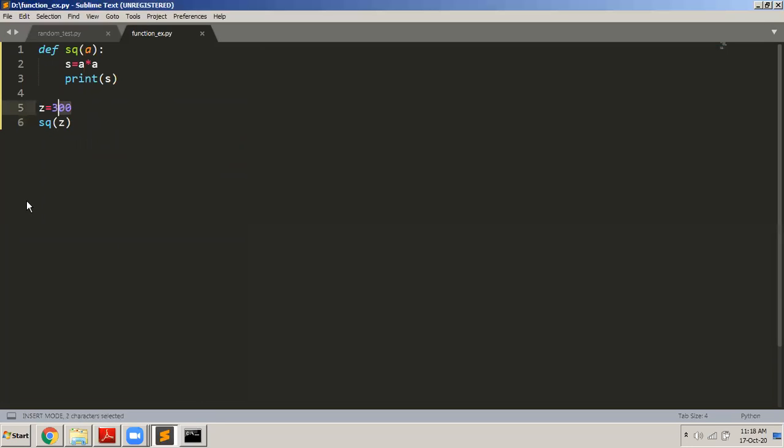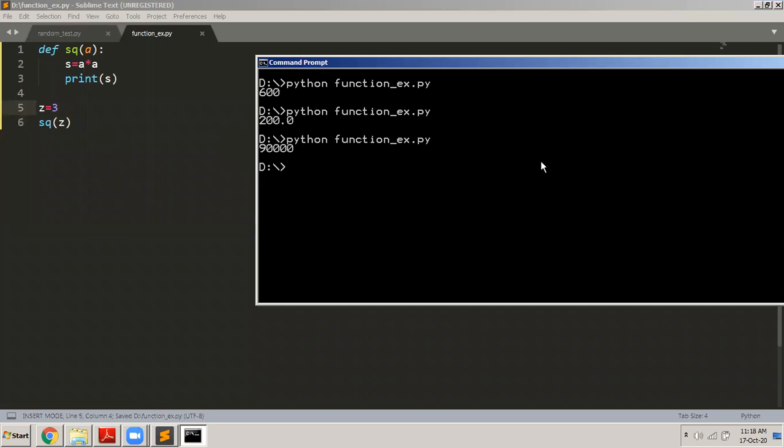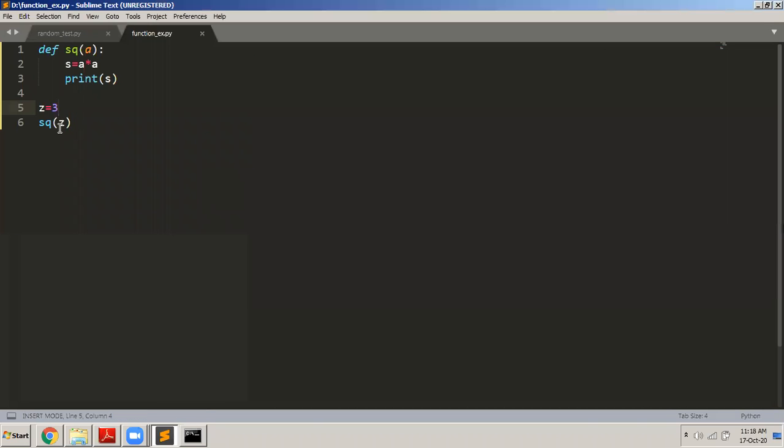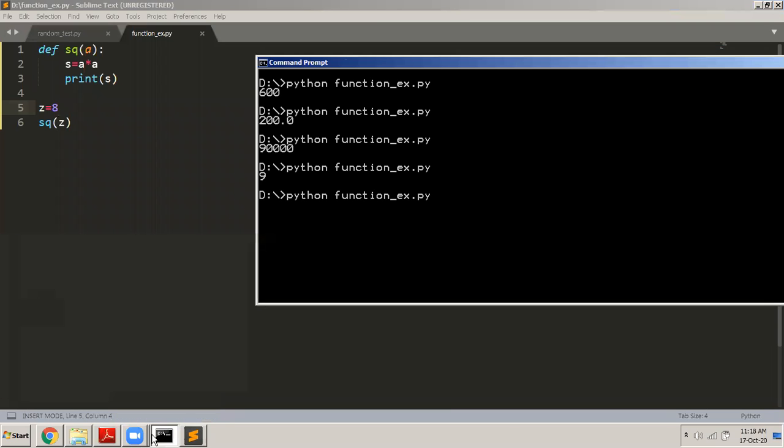For example, if I change this to 3, only 3, I save the program by pressing Control S, and now when I execute, it will display 9 because the square of 3 is 9. What is the square of 8? I save the program. It should be 64. You can see it displays 64, and so on.